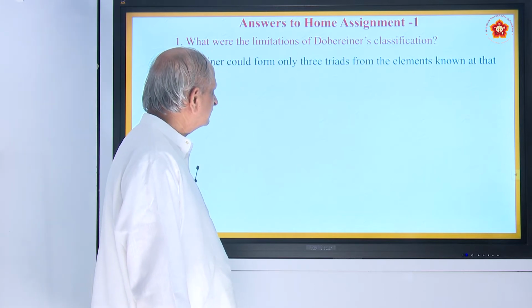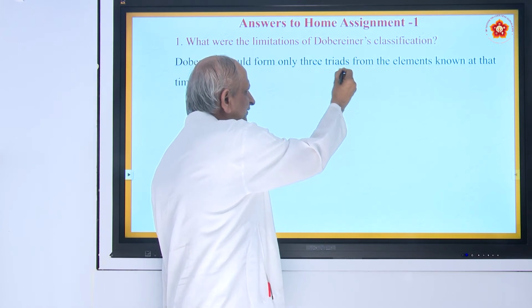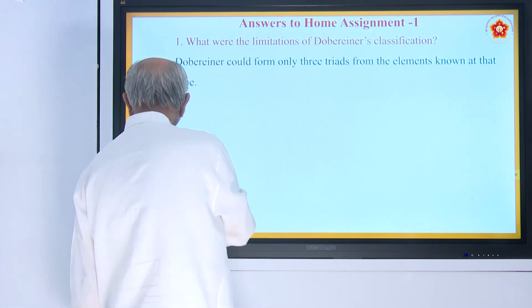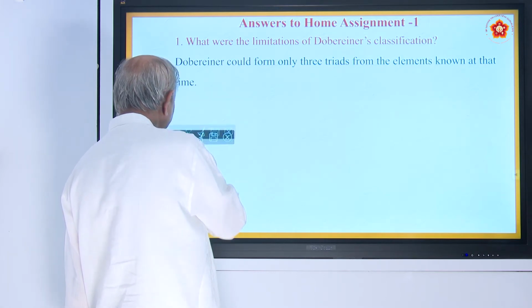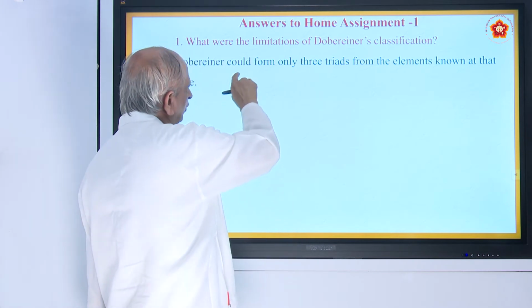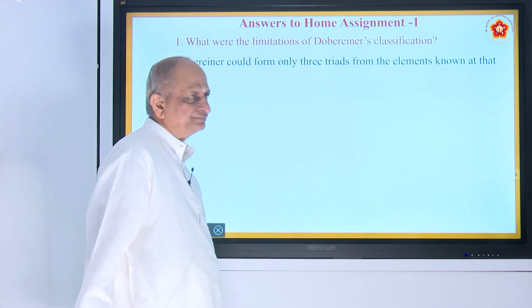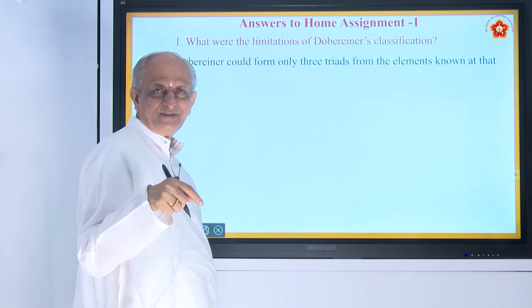It is called the law of triads. Triad means taking 3 elements, and this Dobereiner's law could form only 3 triads, as you have seen in the last class, is it not?